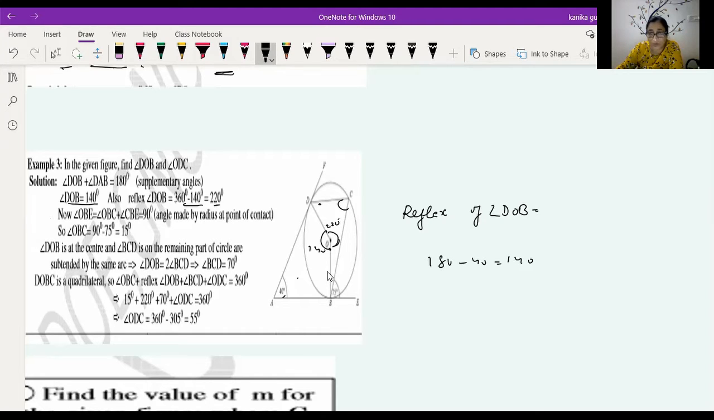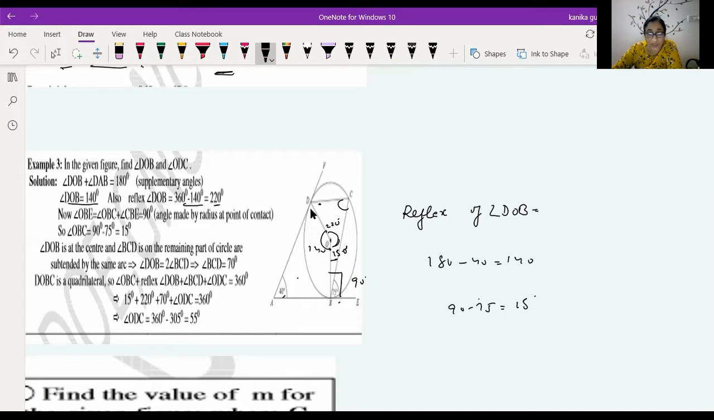Radius is perpendicular to the tangent, so this angle is equal to 90 degrees. Now this angle 75 is already given to you, and 90 minus 75, you get this angle is equal to 15 degrees. So this angle is equal to 15 degrees.